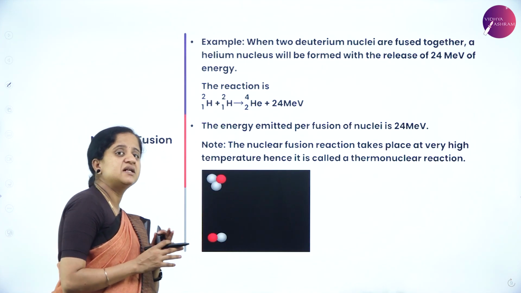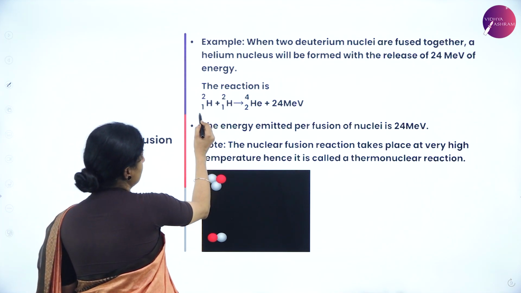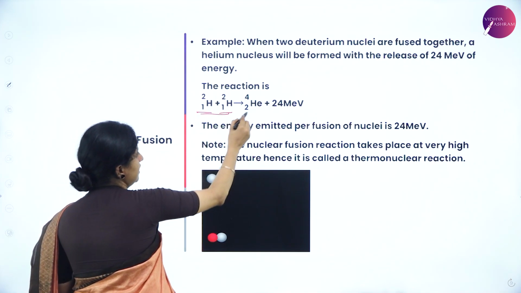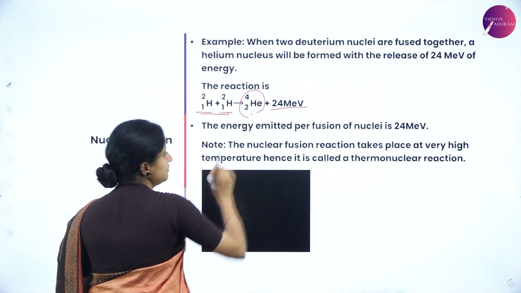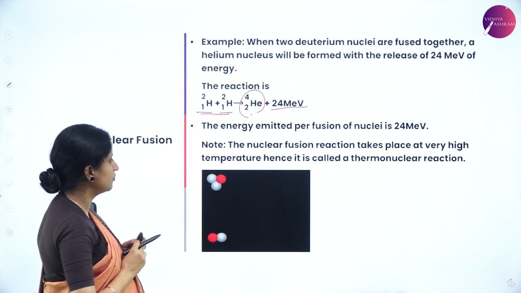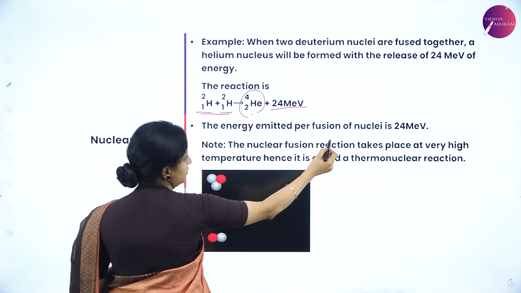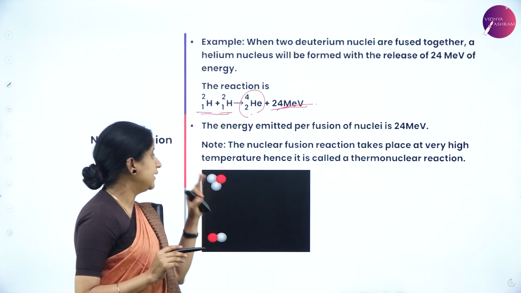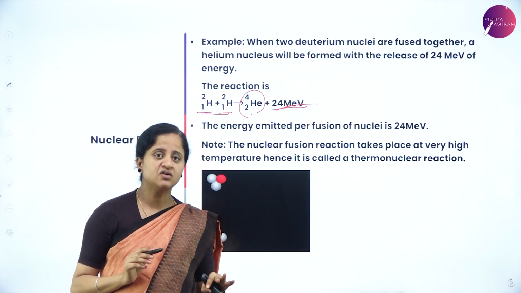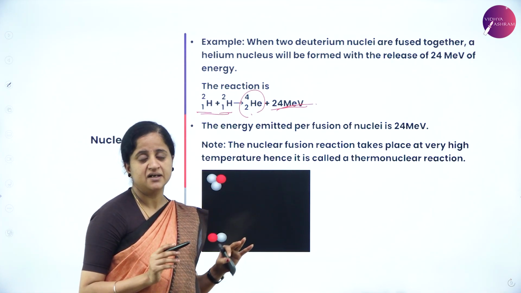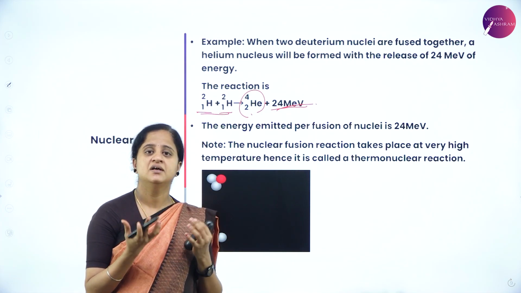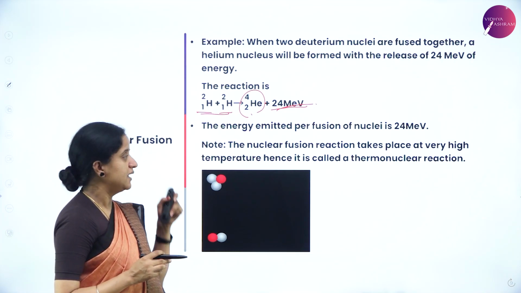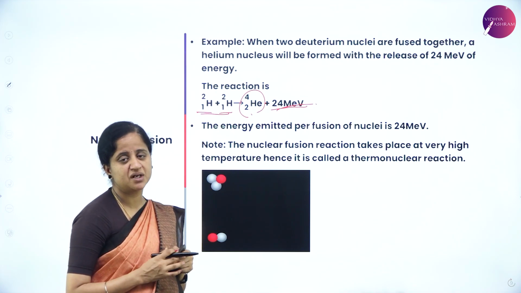This can be understood with the help of an example. When two deuterium nuclei, you can see here 1H2 are deuterium nuclei, are fused together, they form a helium nucleus and energy will be liberated, about 24 mega electron volt. So the energy emitted per fusion of nuclei is 24 mega electron volt. The nuclear fusion reaction takes place at a very high temperature and hence it is also called a thermonuclear reaction. This is what we can observe on the surface of the sun. It undergoes nuclear fusion reaction at a very high temperature.